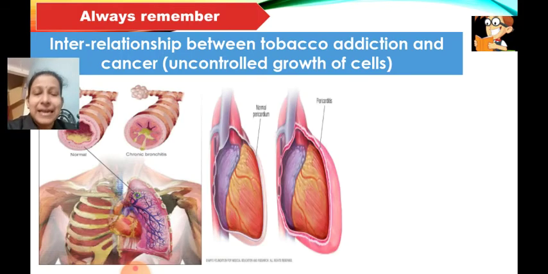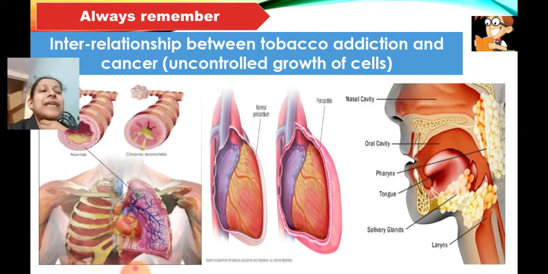Then we have pericarditis. Carditis means what? For the heart, there is a thin membrane outside. Okay, for a heart, there is a thin membrane outside. That membrane is called the pericardium. Now the pericardium, which is normal in a normal heart, is a thin layer. But if the person has the habit of smoking and all, this pericardium becomes thick, and since it becomes thick, it can even contract the heart inside, which is causing inflammation of the heart, and that disorder is called pericarditis.